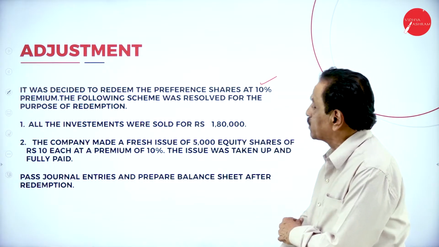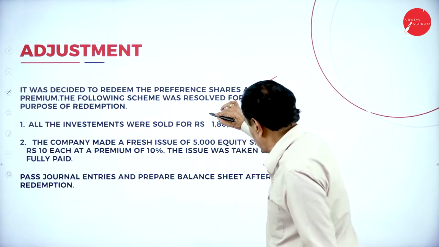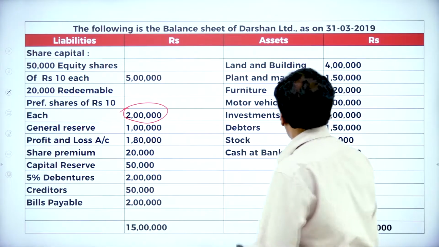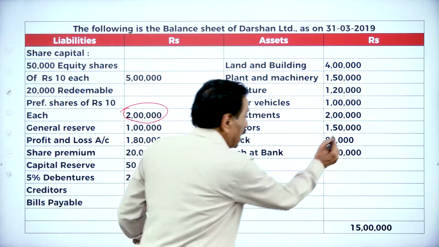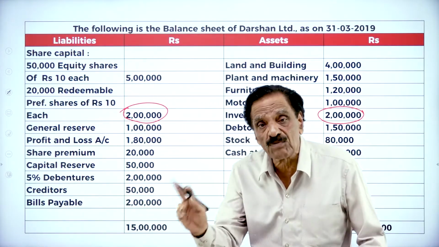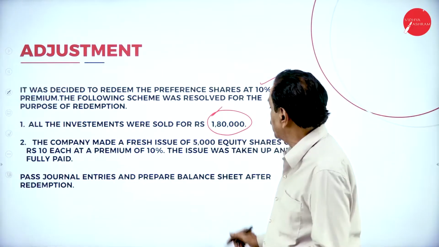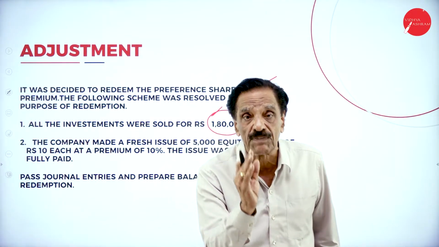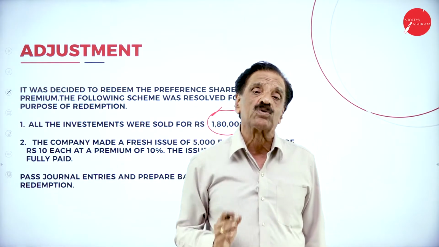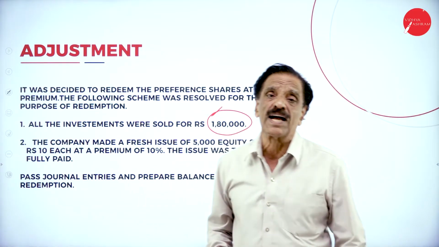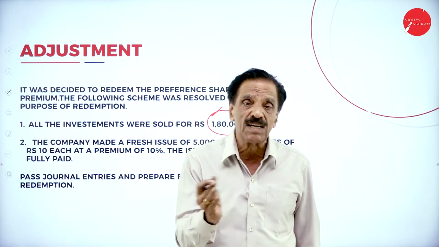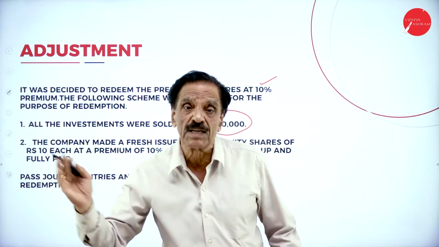The following scheme was to be resolved for the purpose of all the investment were sold for 1 lakh 80,000. If you see the investment value, what's your investment value is 2 lakh is there. The 2 lakh has been sold for 1 lakh 80,000 at a loss of 20,000. What is the selling price? See that 1 lakh 80,000. How much loss we suffered? 20,000. What's the entry? Bank account debit 1 lakh 80,000. Profit and loss account debit 20,000. To investment account 2 lakh rupees.